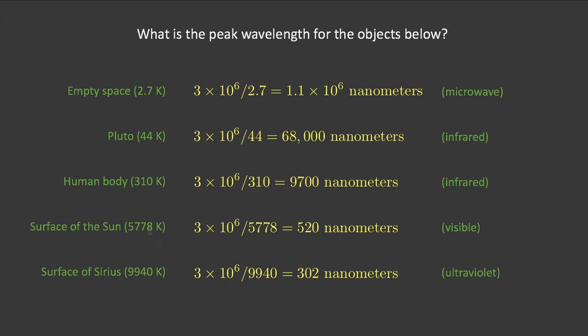But the sun is not a particularly hot star. If we go to a much hotter star, Sirius, which is one of the brighter stars in our winter sky, I think it's the brightest star in the winter sky aside from the sun, it's 9,940 Kelvin, corresponding to a wavelength of 302 nanometers, meaning its peak is actually in the ultraviolet.